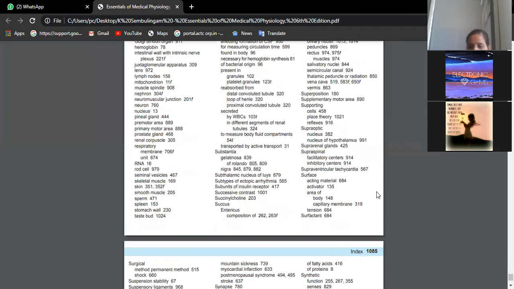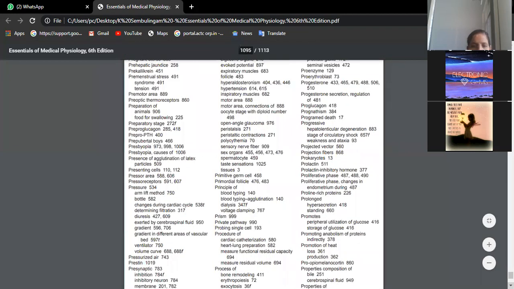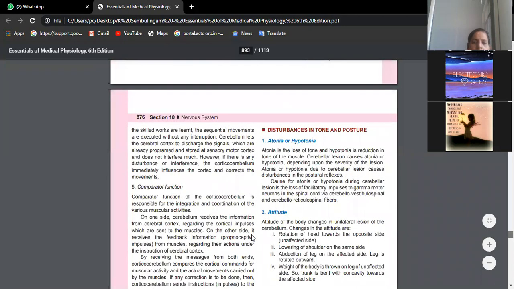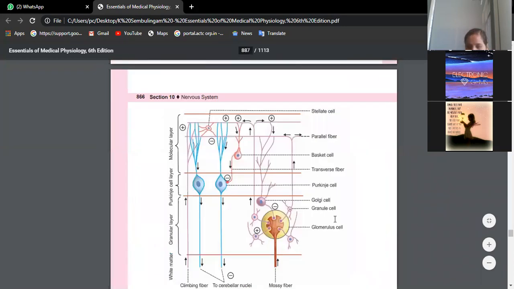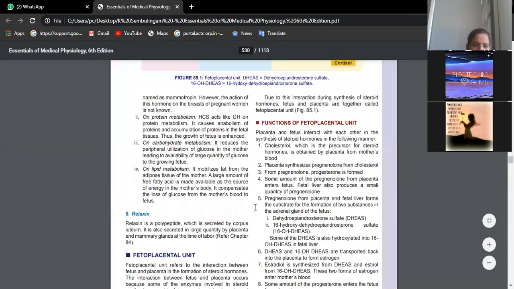Page 684, beta, if you have my edition. 684 page. It's a phospholipid, beta. Chemically, it is a phospholipid.